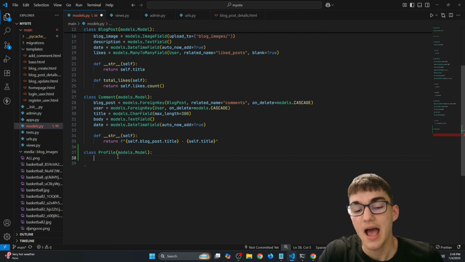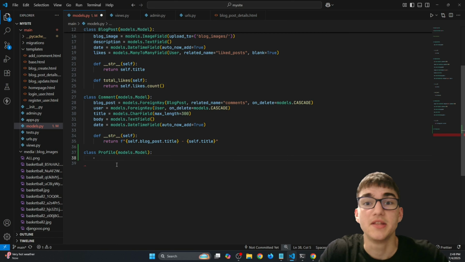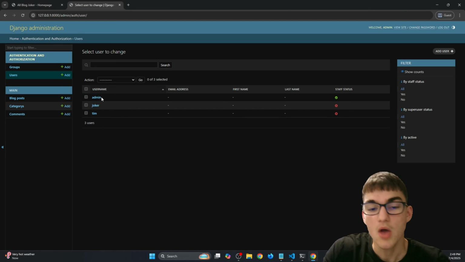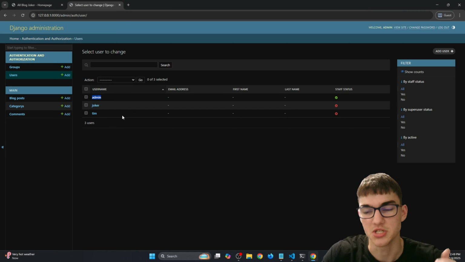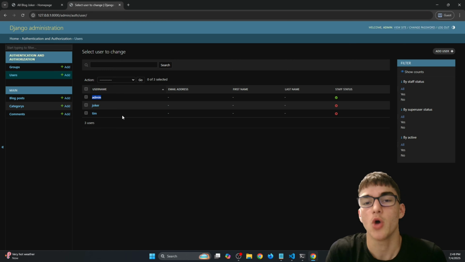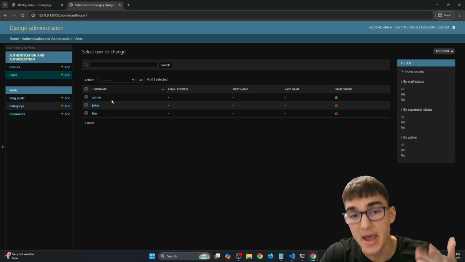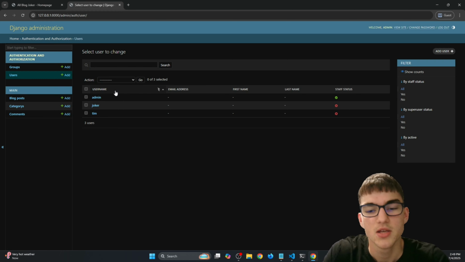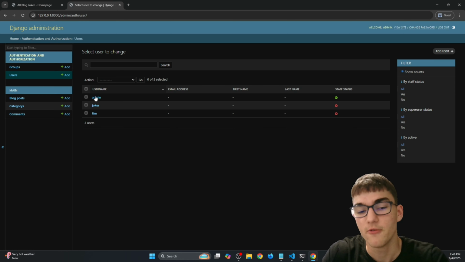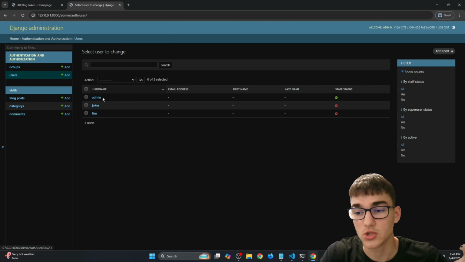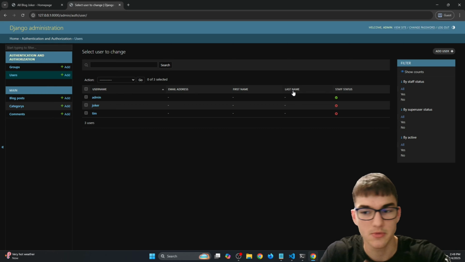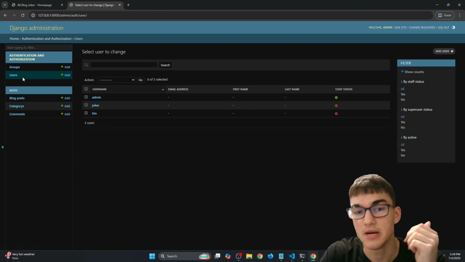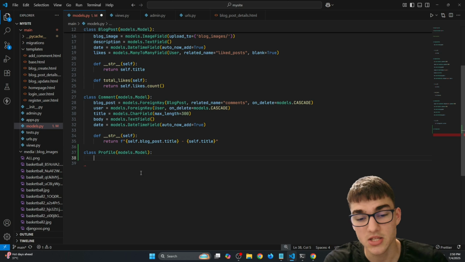Alright, so now as I said, I want to make this profile a reference from the user model. So what I mean by that, if you check right here, we have these admin, joker, and team users. I want those users to have their own profile based on that user database model that is automatically created by Django. So if I create that profile model for the admin user, I want that profile to have the same email, the same first name, the same last name, password, stuff like that, as that user model from Django. So let's create that user field right here.